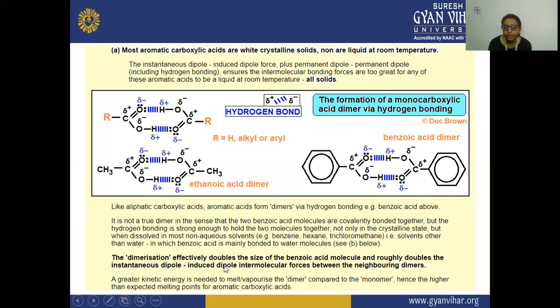The dimerization effectively doubles the size of the benzoic acid molecule and roughly doubles the instantaneous dipole-induced dipole intermolecular forces between the neighboring dimers.